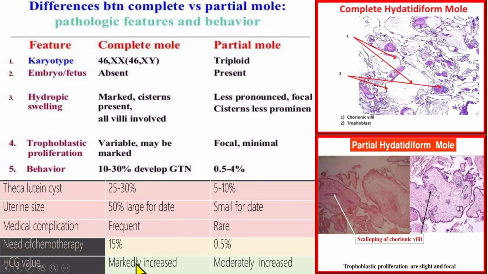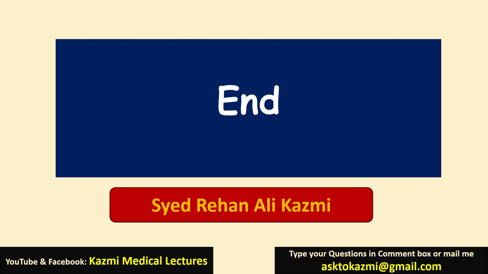The medical complications are mostly associated with the complete mole. About 15% do not respond to suction and curettage and also need chemotherapy, and the HCG level is also high in the complete mole. So we discussed all of the points already. Thank you very much. Allah Hafiz.